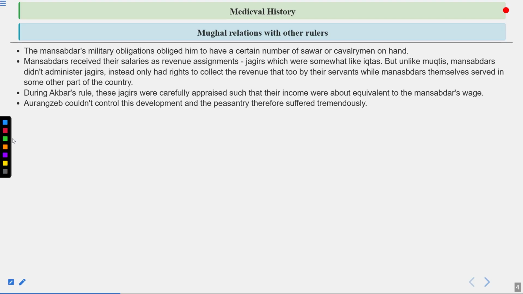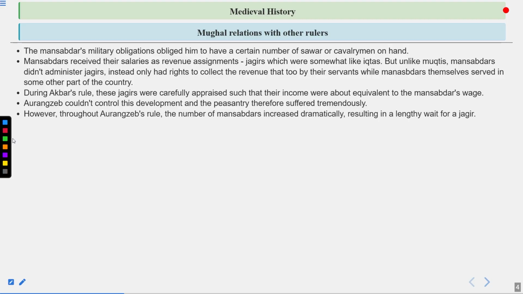Aurangzeb could not control this development, and the peasantry therefore suffered tremendously. So Aurangzeb was the one who was not able to control this because of two things. One, the type of religious implications he was imposing on the people. Other than that, the type of revolts and rebellions that he was facing at that time from his friends as well. So because of that, he was not able to control that.